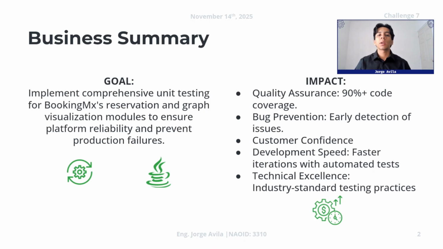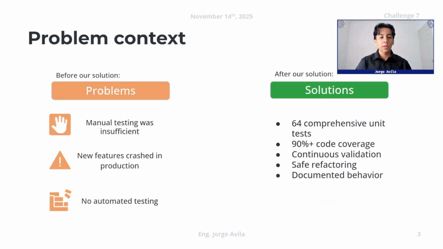Talking about the problem context, before the solution I will present in this challenge, the problems were: first, manual testing was insufficient, and second, new features crashed in production because some models were not tested.